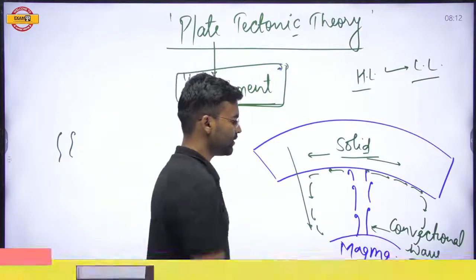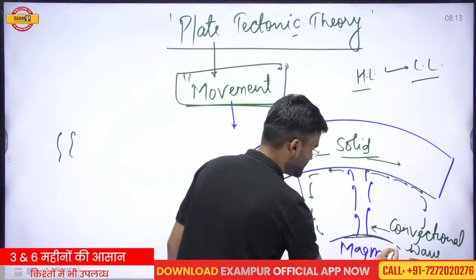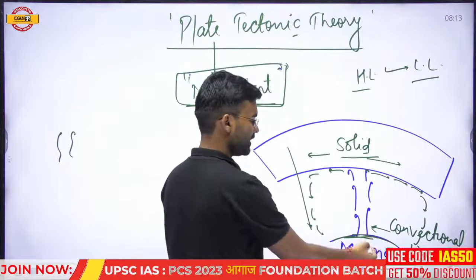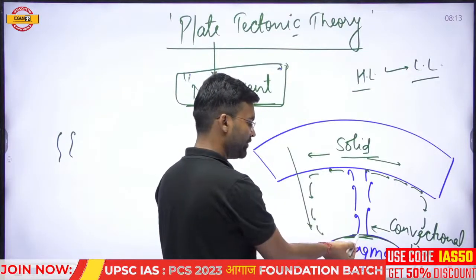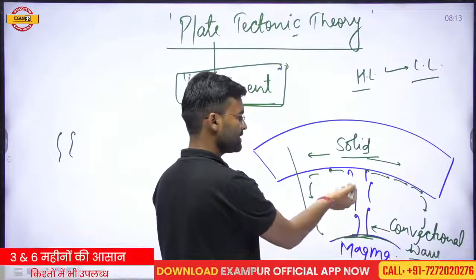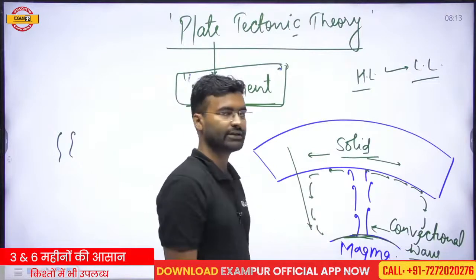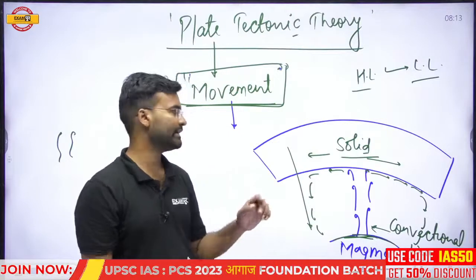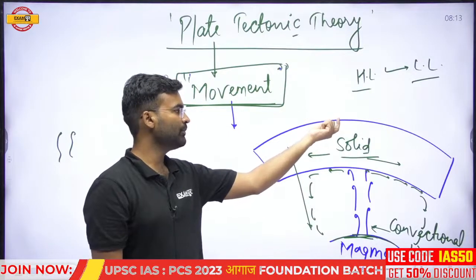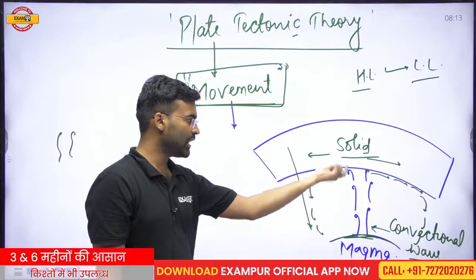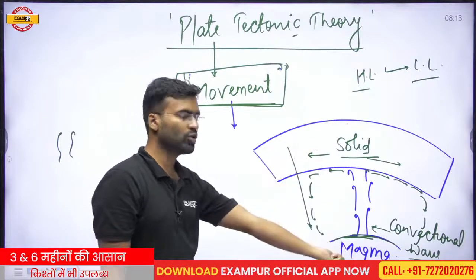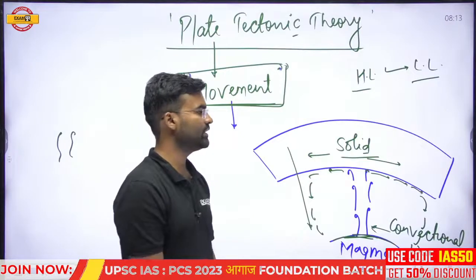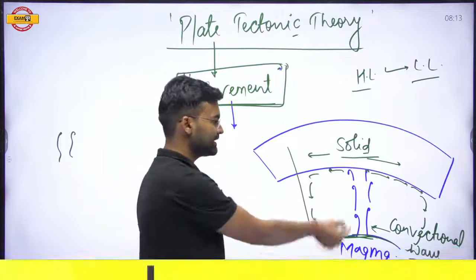This part of the earth consists of high temperature, and when we move from here to the upper section, the temperature decreases. In the interior structure of the earth, when we move from the upper surface toward the core, the temperature increases.